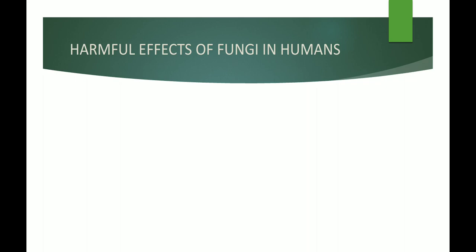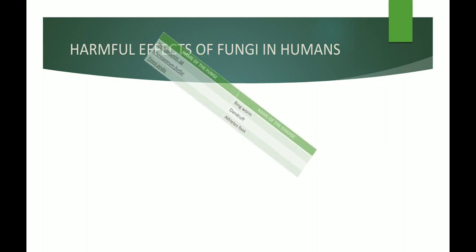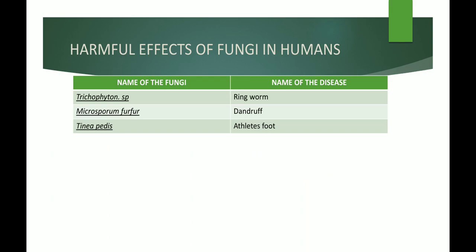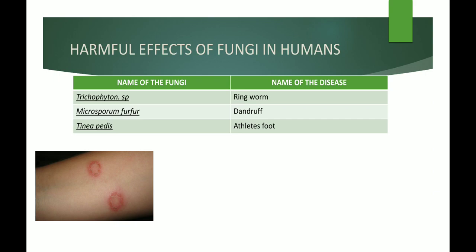Now let us see the harmful effects of fungi in humans. Generally there are numerous diseases which are caused by fungi. So we have just shortlisted three important ones. The first one is, the name of the fungi is Trichophyton species. Trichophyton species causes a disease called ringworm. You can see in the picture, on the skin you develop a rash kind of thing on your arms or anywhere under your skin, that is caused by a fungi called Trichophyton.